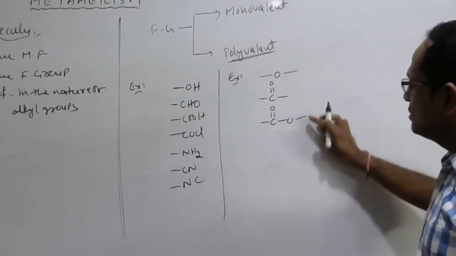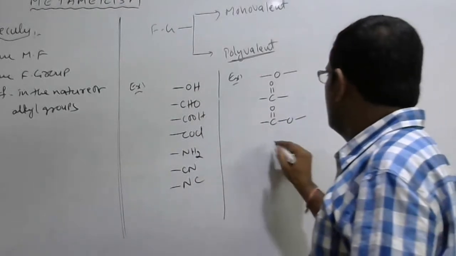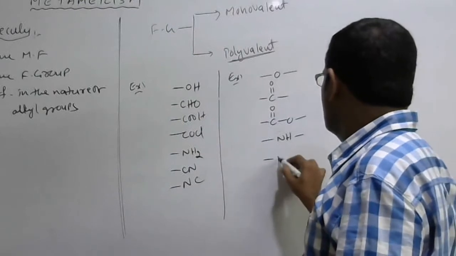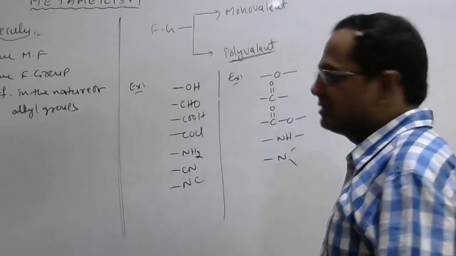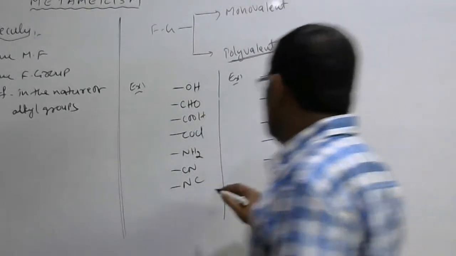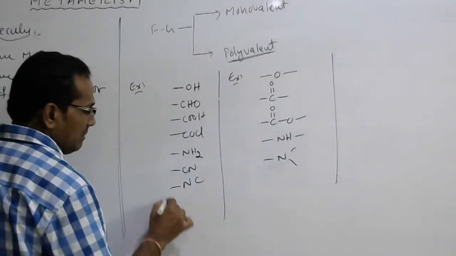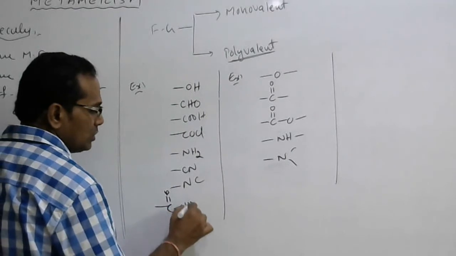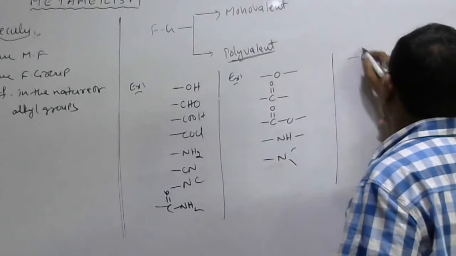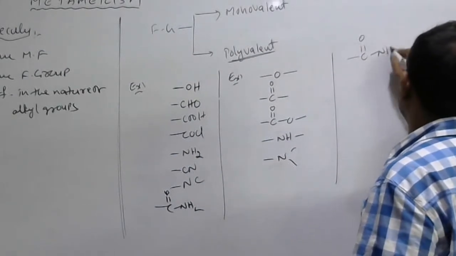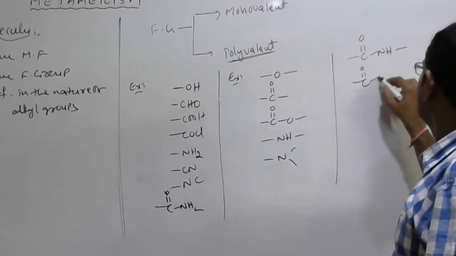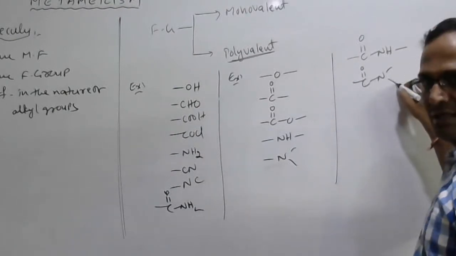Ethers, ketones, esters, and even secondary amines, whose valency is 2, and tertiary amines, whose valency is 3. Apart from these, we take amides. For example, primary amide RC double bond O NH2 is a monovalent functional group, but the secondary amide group can be written RC double bond O NH, valency is 2, and tertiary amide RC double bond O N, valency is 3.